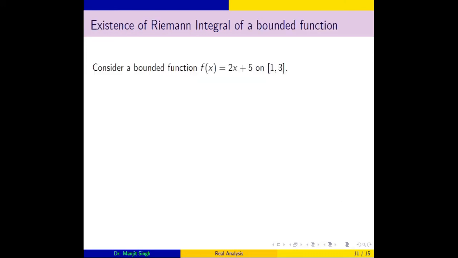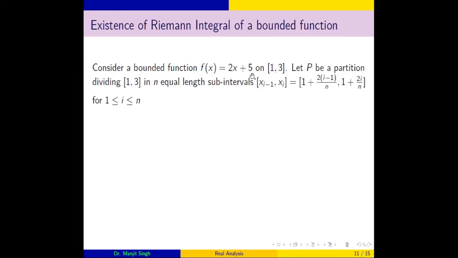Now we have an example. See, this function f(x) is 2x plus 5. It's a linear function, a linear polynomial, defined on the interval [1, 3]. Clearly it is bounded because its values lie between 7 and 11, so it is a bounded function. So we can define a partition with n